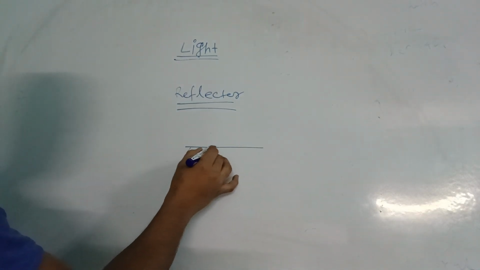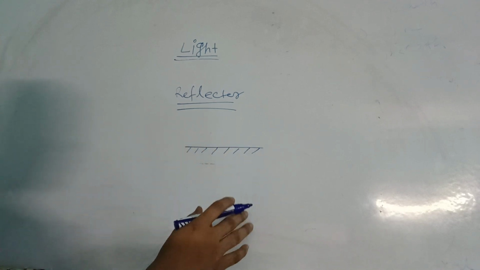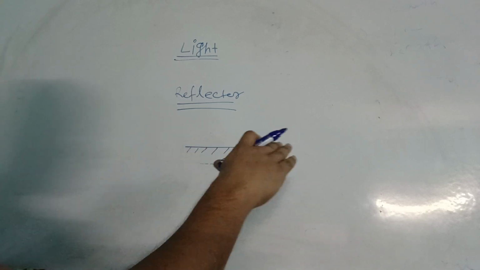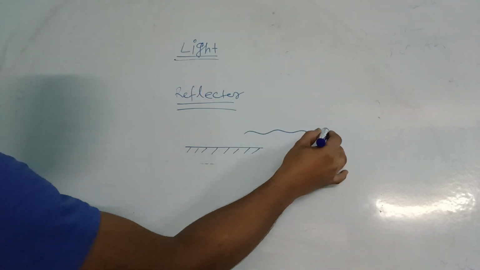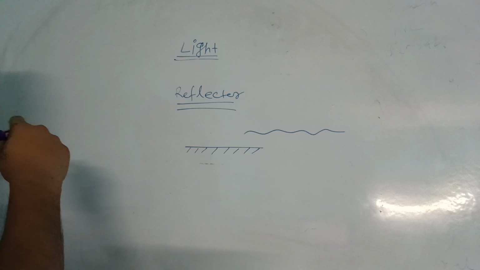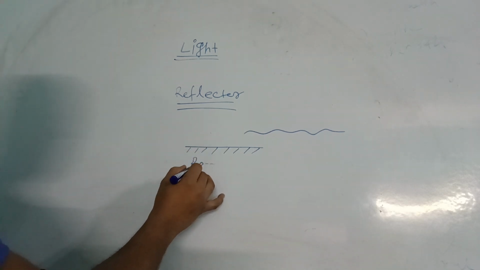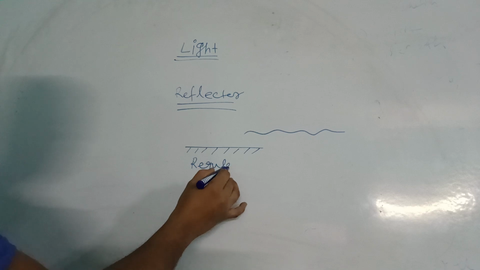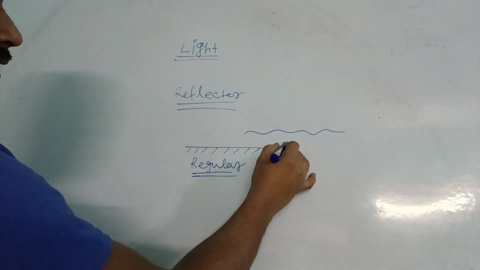Maybe this is a plain polished surface, perfectly plain and polished, or maybe a curved surface or a rough surface. The plain polished one is called regular. The rough one is called irregular.